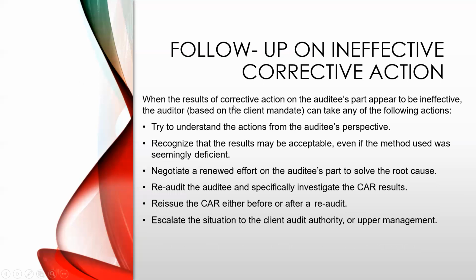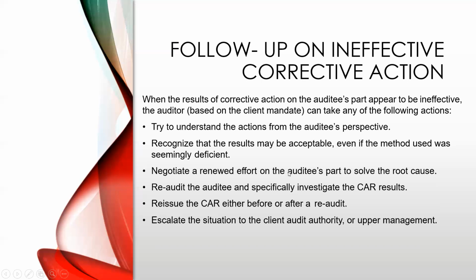Next, follow up and ineffective corrective action. When the results of corrective action on an auditee's part appear to be ineffective, the auditor can take the following action. Try to understand the action from the auditee's perspective. Recognize that the results may be acceptable even if the methods used were seemingly deficient.